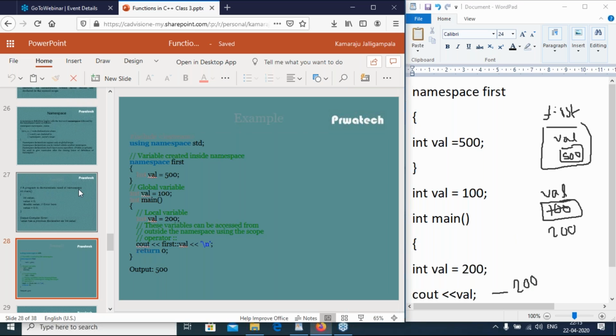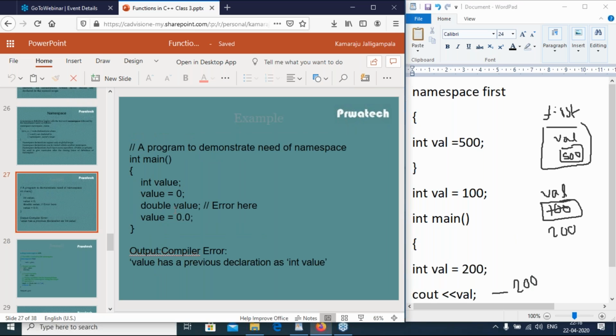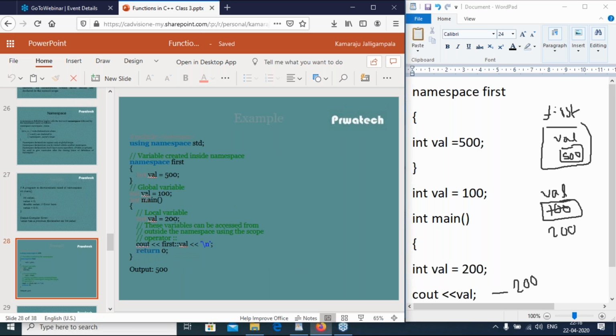But in the previous example, with the same variable name, int value and double value are both local variables. So when you compile the solution, you get the error. Here, with a global variable and a local variable, you won't get any error.